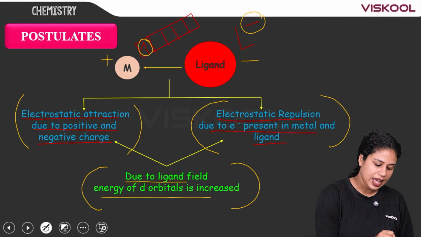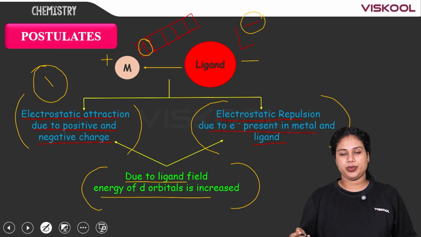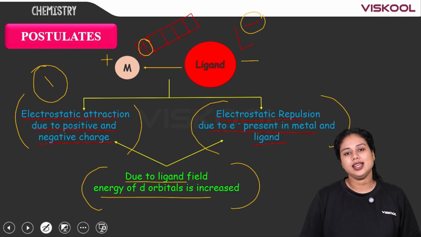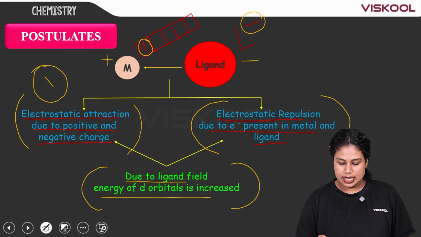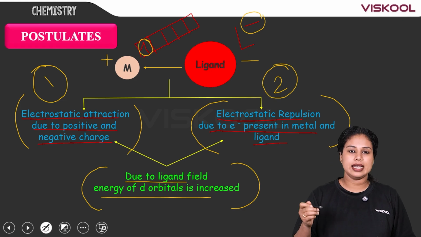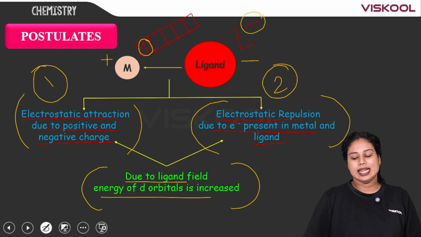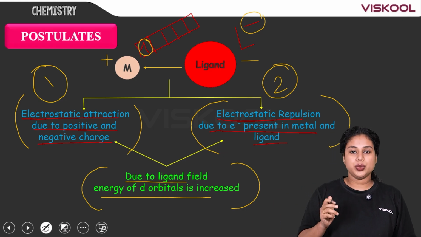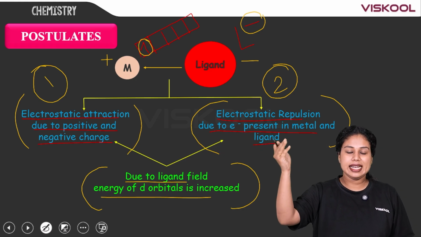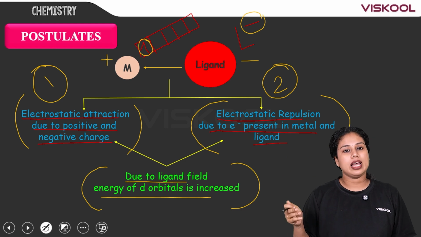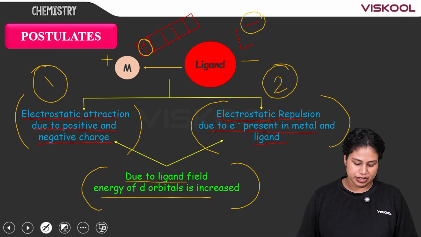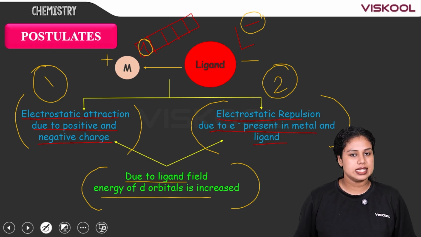So, first of all, we have said that the bond between the metal and the ligand is ionic in nature, or we can say there is electrostatic attraction between the ligand and the metal. In the second postulate, we have said that there is electrostatic repulsion due to electrons present in the metal and the ligand. And as we concluded, due to the ligands approaching our metal, the energy of all the d orbitals is increased. Is it clear to you?